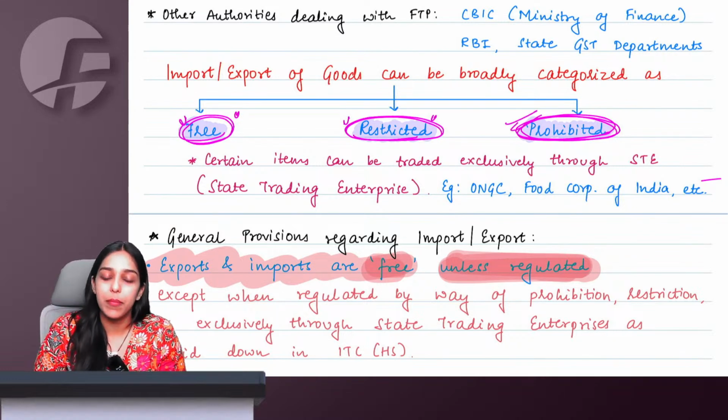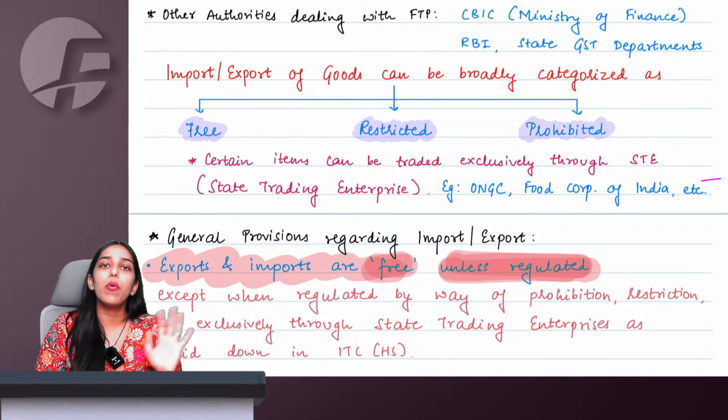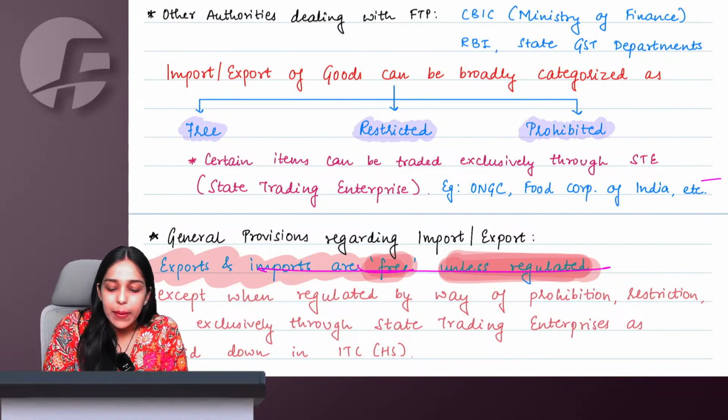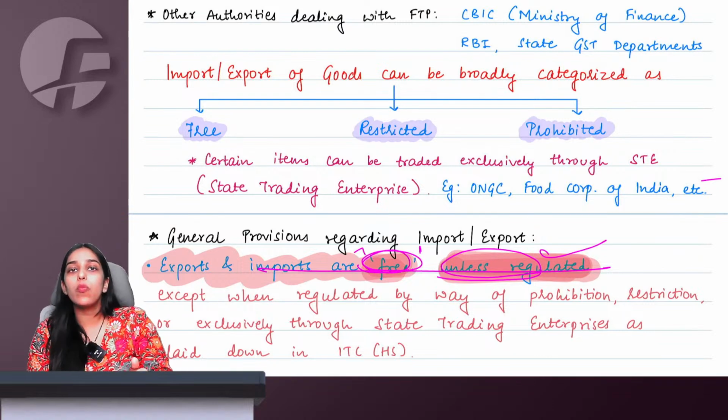So that is prohibition. So understand, normally we say that all import exports are free only. All import exports are free only unless they are regulated. Now under regulation, what can come?